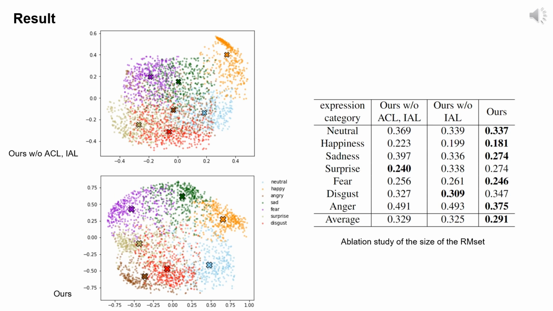The figure on the left displays the MDS plot for the AffectNet validation set, comparing our baseline model with the full model. This plot is generated based on the cosine distances between each sample. In our model without ACL and IAL, there's a noticeable intermixing of different classes. However, in the full model, the distinction between classes becomes much more pronounced, with each class appearing more cohesive. To quantify this observation, refer to the table on the right. It shows the average distance between the class center and its samples. Notably, in most classes, the model trained with contrastive learning demonstrates the shortest distances, indicating more compact and well-defined class clusters.